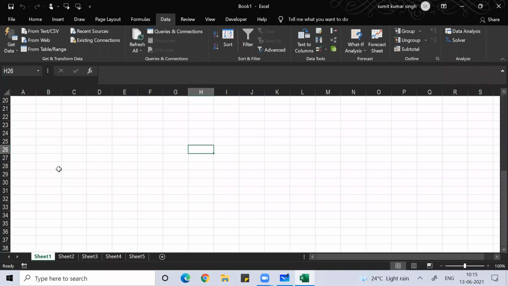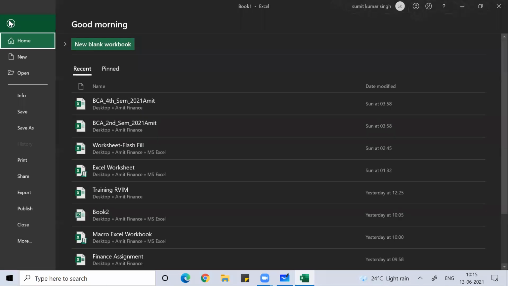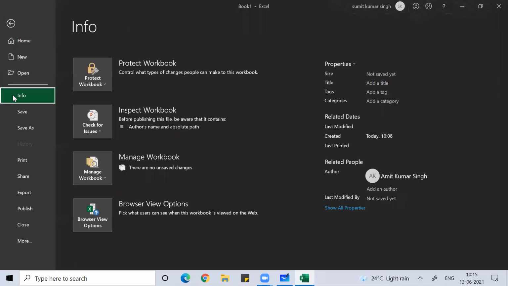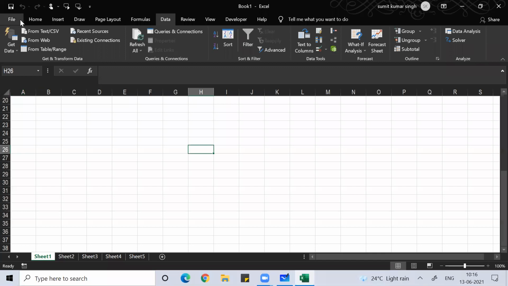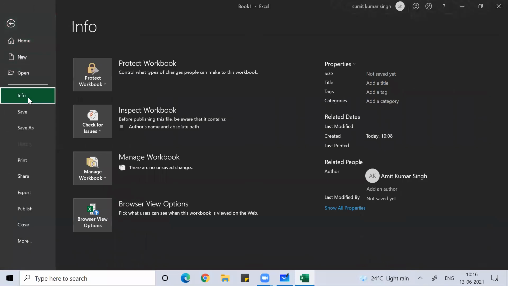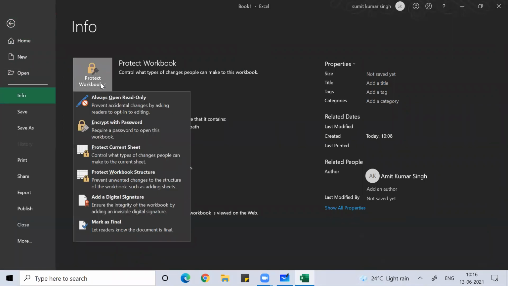To make it password protected, you can go under File. Under File, you can see Info. Under Info, you can see Protect Workbook. So click on Protect Workbook, and there click on Encrypt with Password.